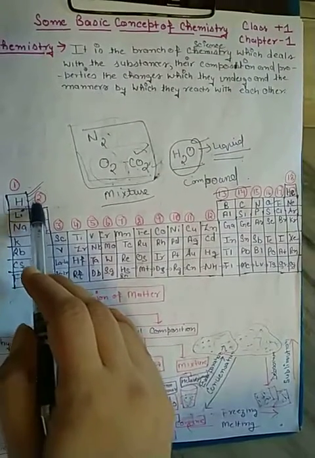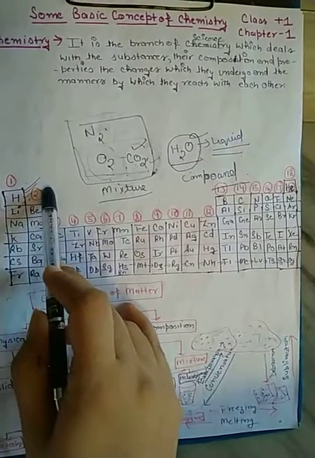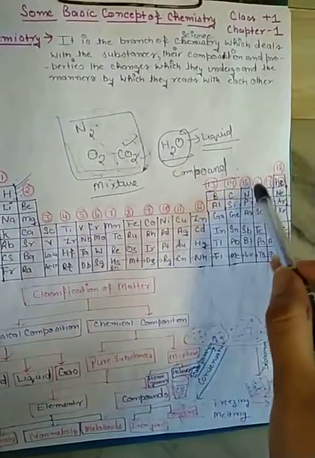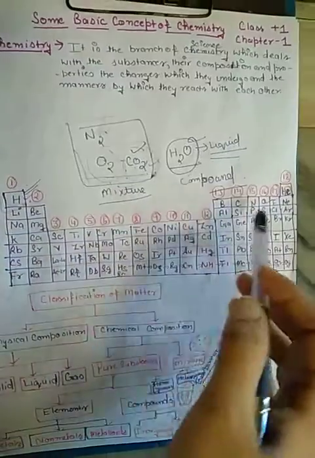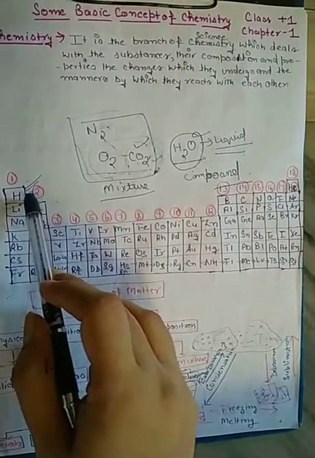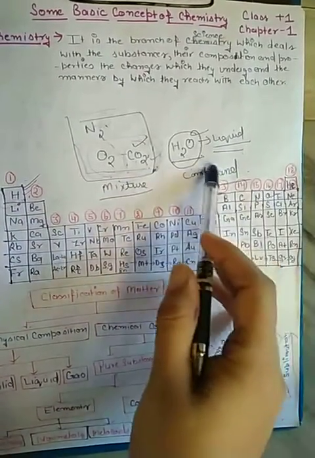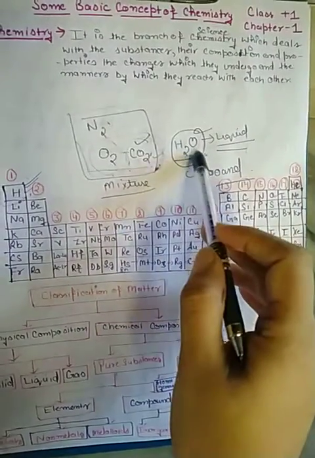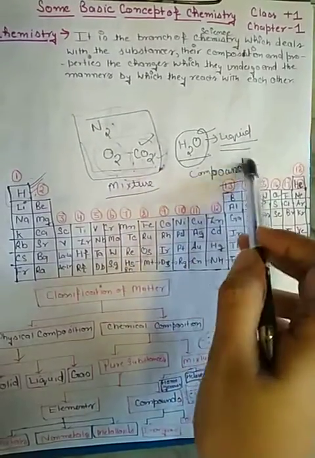It exists in the form of dihydrogen, and it is gaseous in form. Oxygen is also gaseous in form. Hydrogen is a non-metal and oxygen is a non-metal. Two atoms of hydrogen combine with one atom of oxygen to form water, which is a compound.